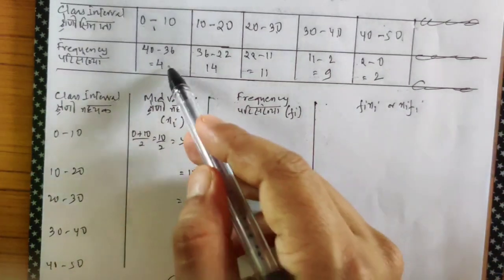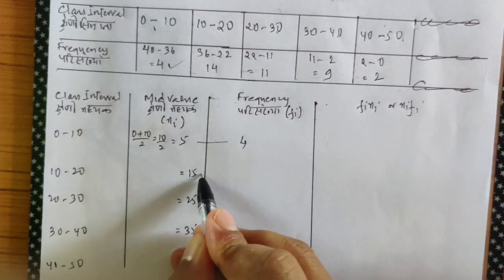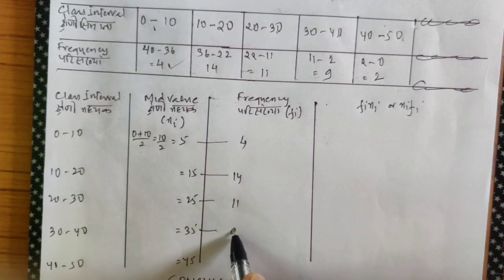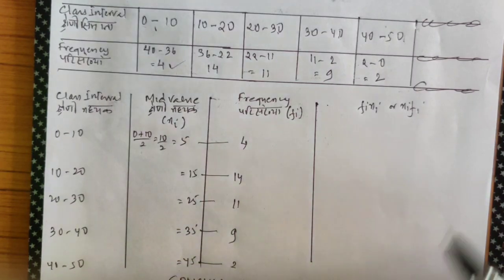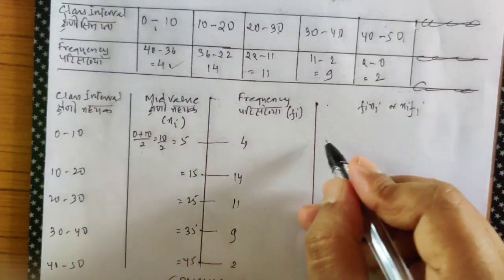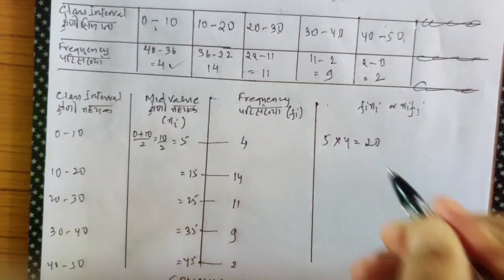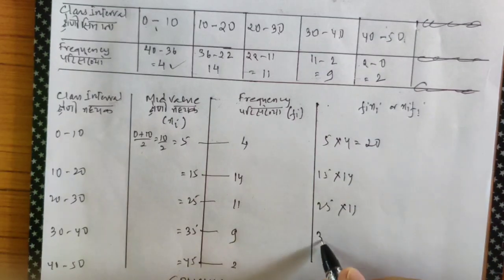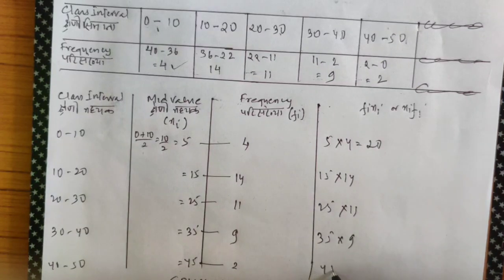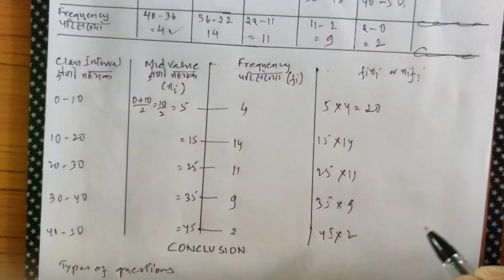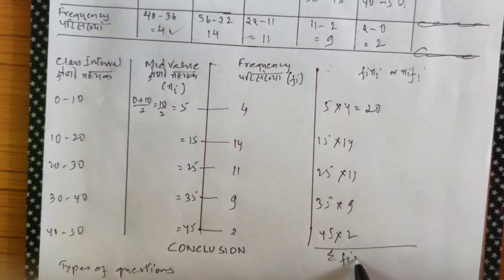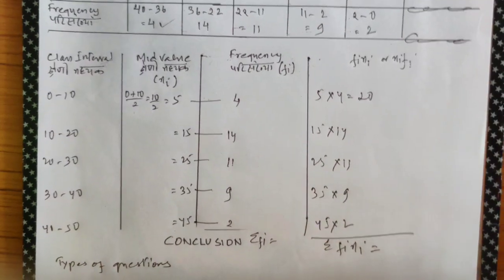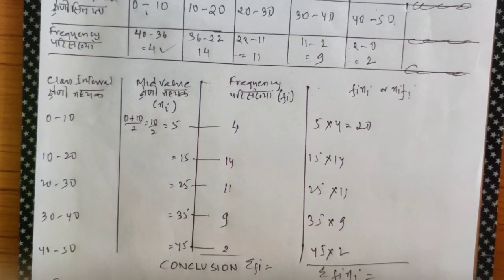Fill up the frequencies. Now these are your frequencies: 4, 14, can you all see that? 11, 9, 2. Okay, let's fill up fi xi using direct method. So this will become 5 into 4 equals 20. That way only you'll fill up everything. Show me the rough work. And then find, what will you find? Summation fi xi. You'll find summation fi here, and then find the mean yourself. I hope you all can do. Find the mean yourself after this.